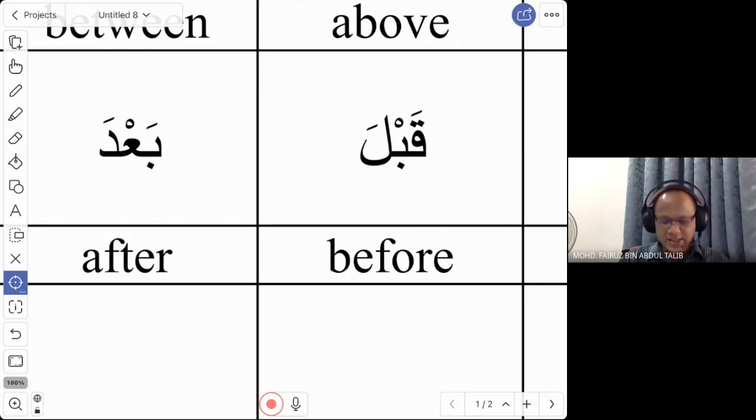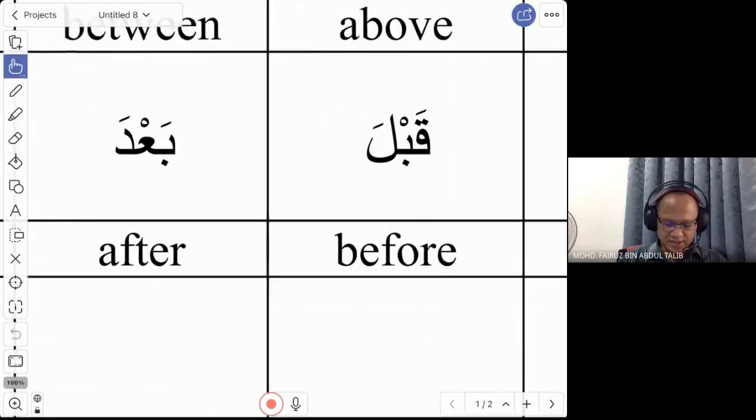Next word is after. Ba'da. So ba'da is similar to qabla, where you can use it to refer to time or to refer to place as well. For example, just like the previous example, you say baiti qabla al masjid, my house is before the masjid. You can also say baiti ba'da al masjid, my house is after the masjid. So these are the two words, qabla, before, and ba'da, after.